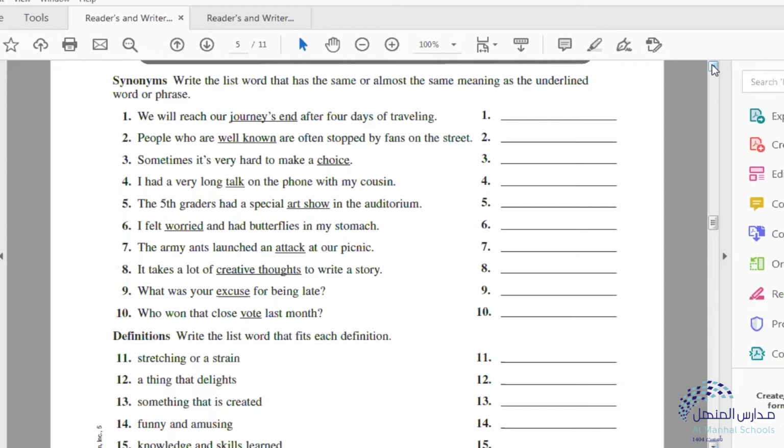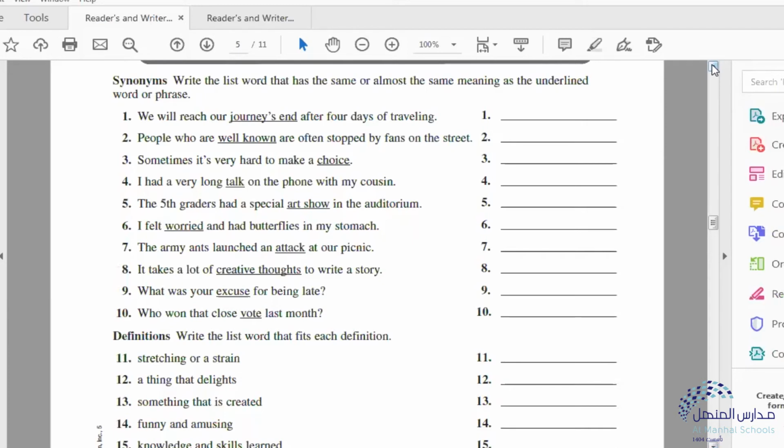A conversation. The 5th graders had a special art show in the auditorium. Okay, a show of art, pictures, drawings, paintings. It's an exhibition.